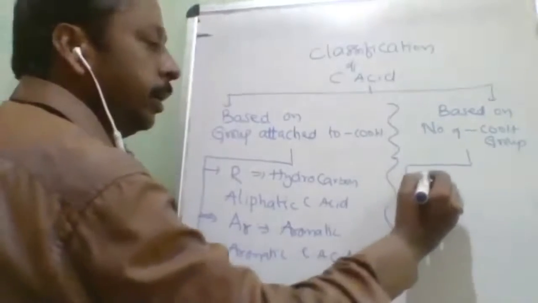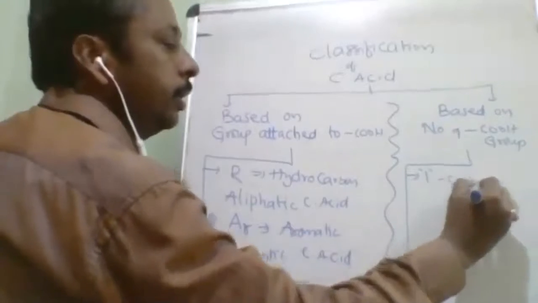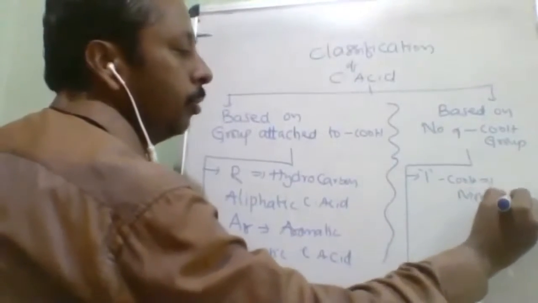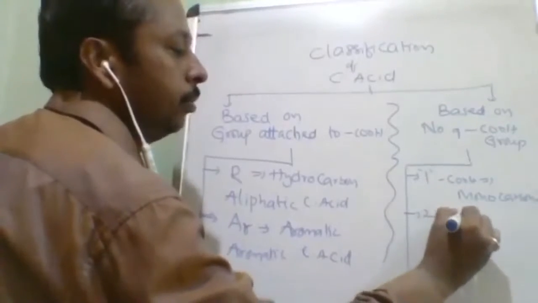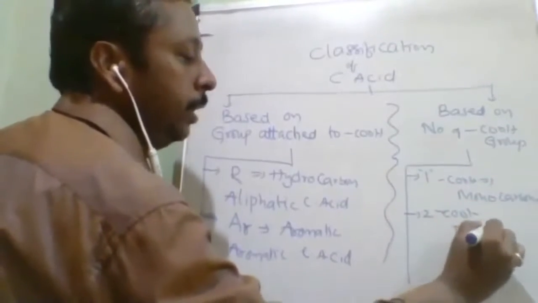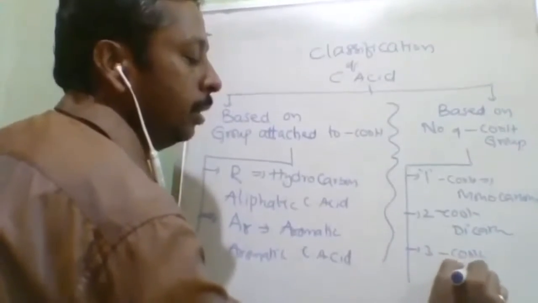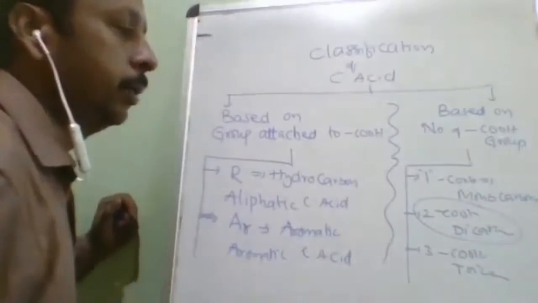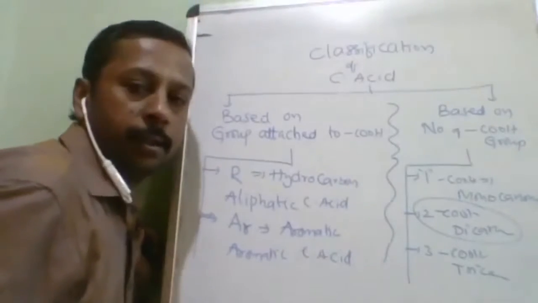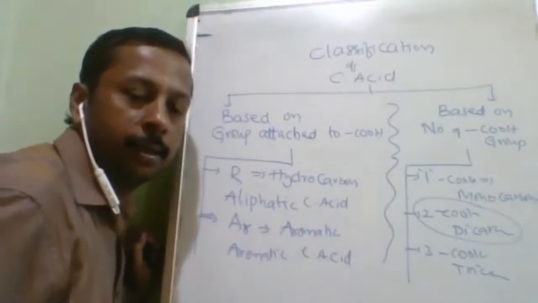The next one can be depending on the number. If only one COOH group is there, then they are called monocarboxylic acid. Okay. If two COOH groups are there, dicarboxylic acid. If three COOH groups are there, tricarboxylic acid. Among them, this one is more important. What is the importance of that? The very importance of that is oxalic acid. What is that? Oxalic acid.